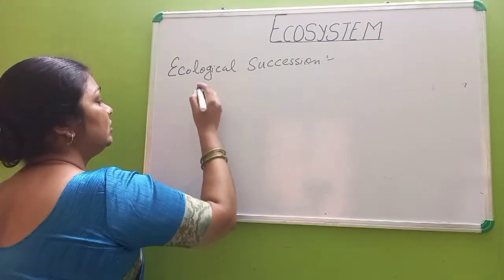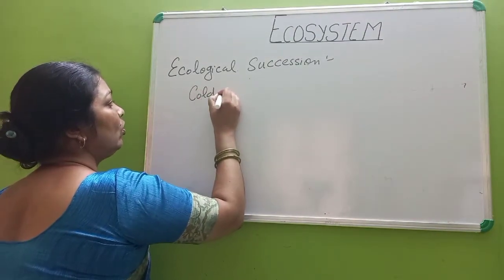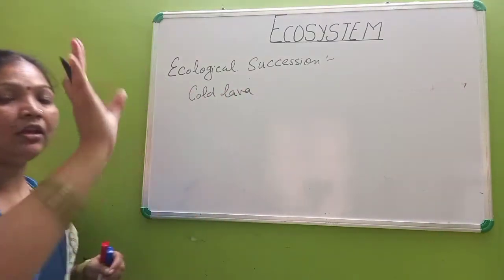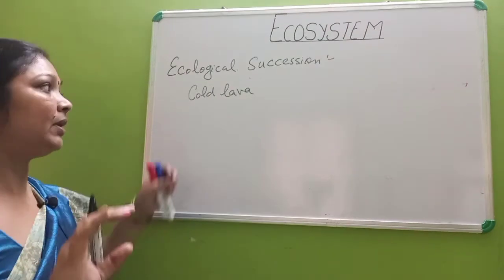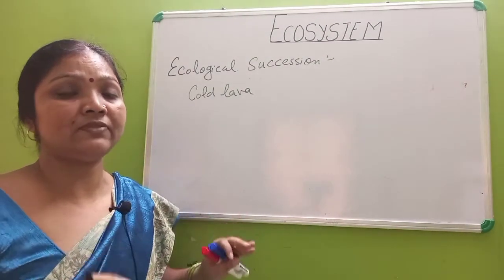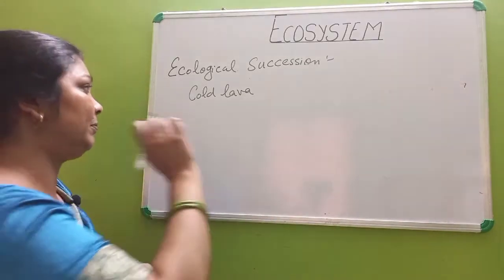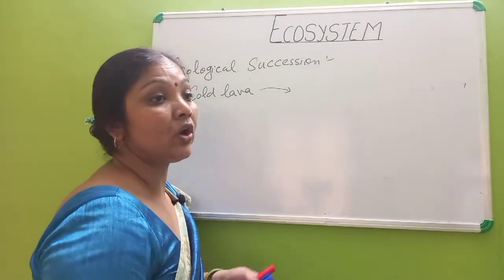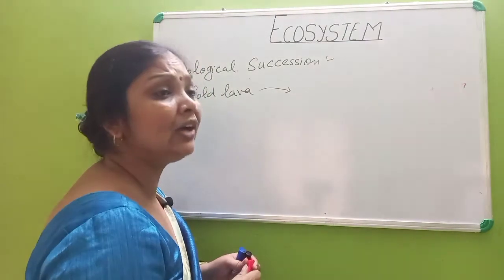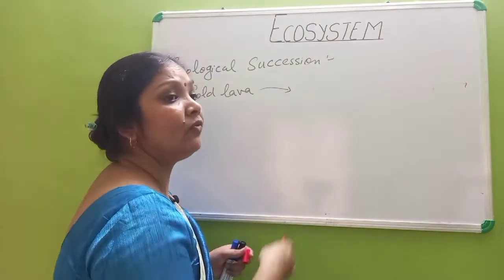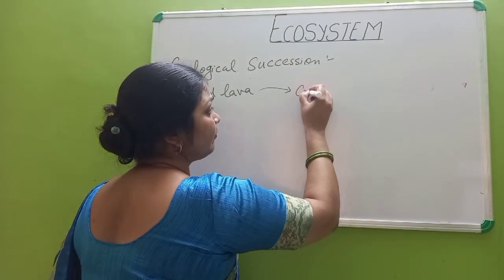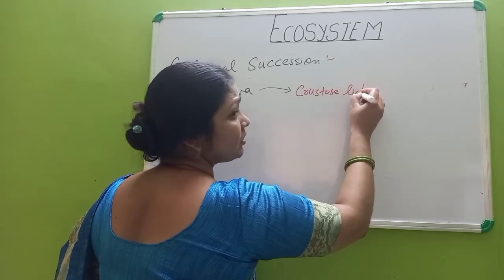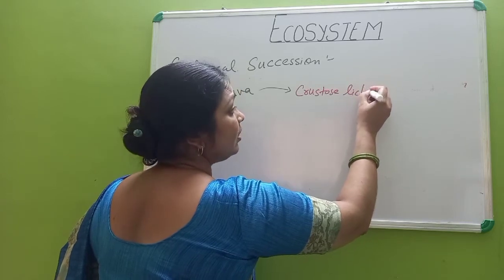Suppose there is cold lava. It does not have any organic component. Some components are present, but it is not a place fit for living organisms. Now what happens to this? In this area, the first organism that will arise will be the lichen, the crustose lichens.